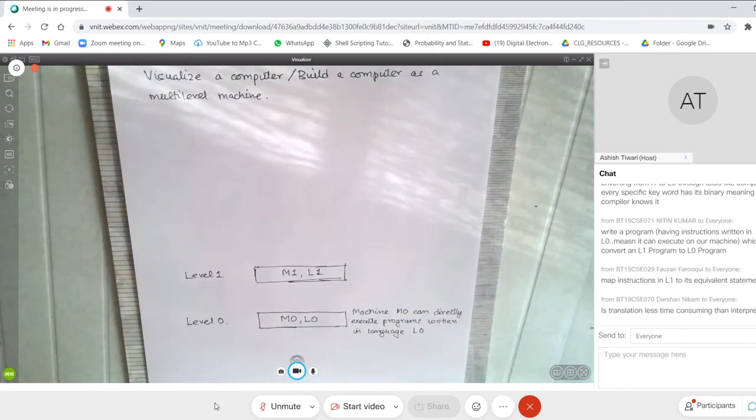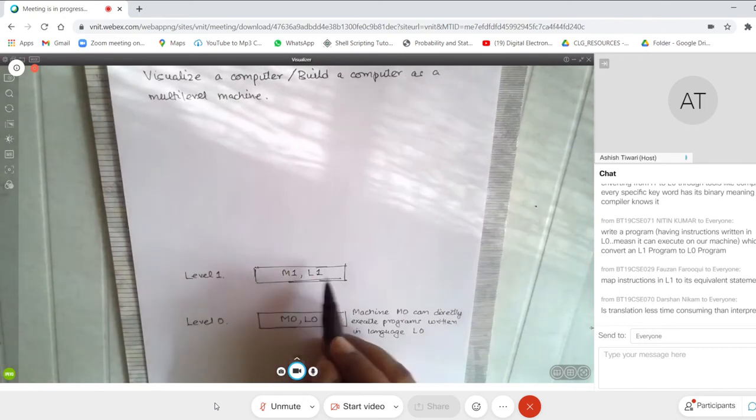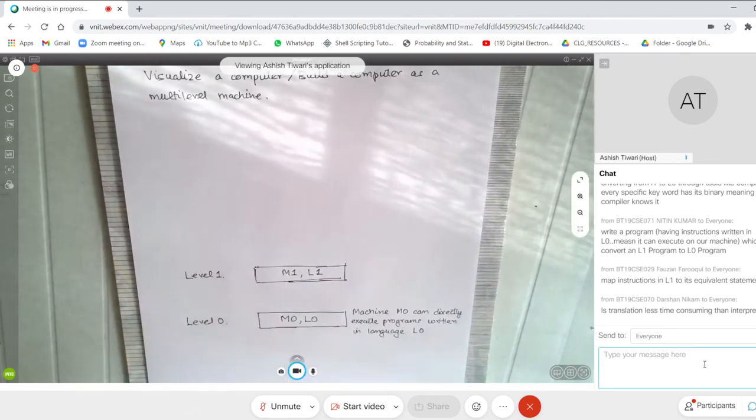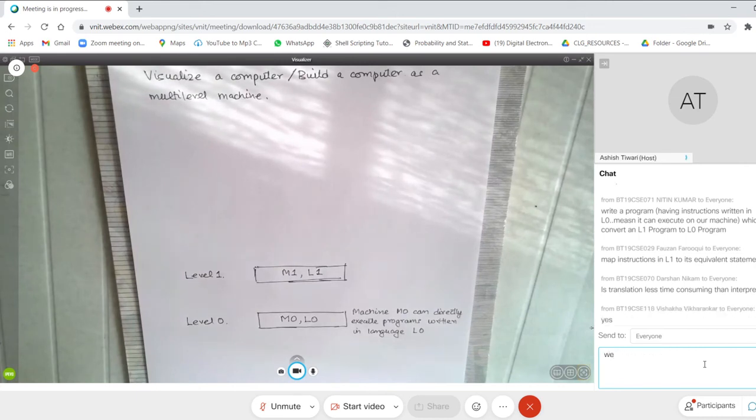How do you execute these programs in L1? So this is a machine M1 which can take a program in L1 and execute it. But can you guess how I build this machine? Anybody? Okay, I think we're all out of time. Anybody? Am I audible? Yes, I'm audible.